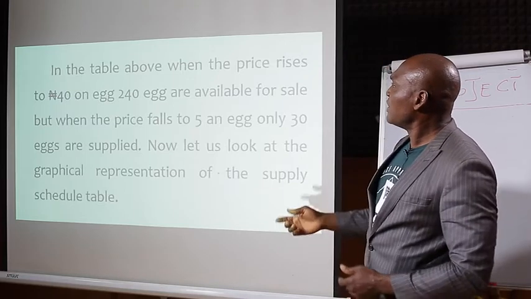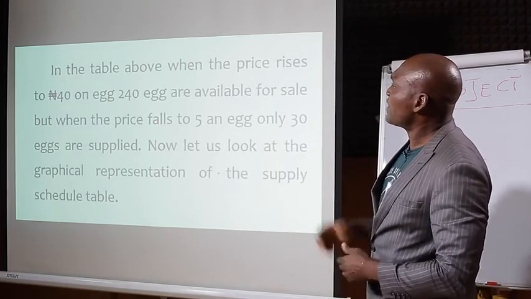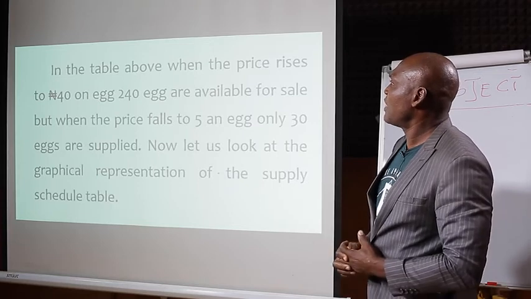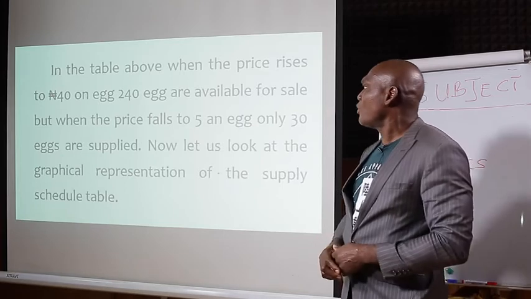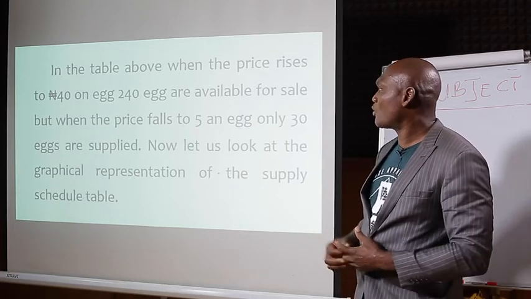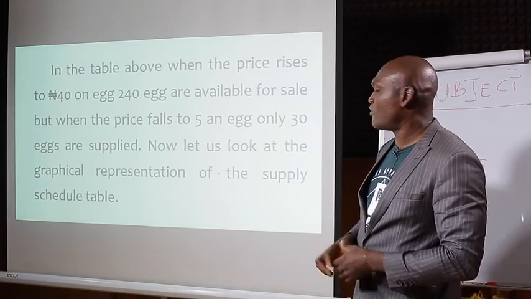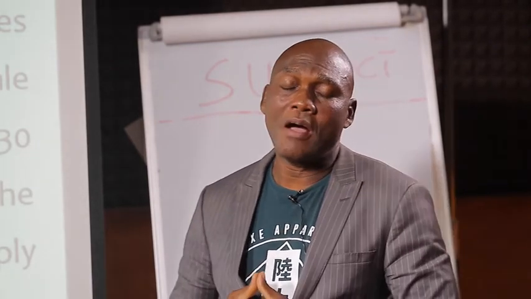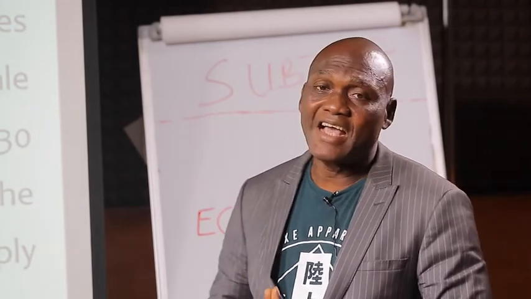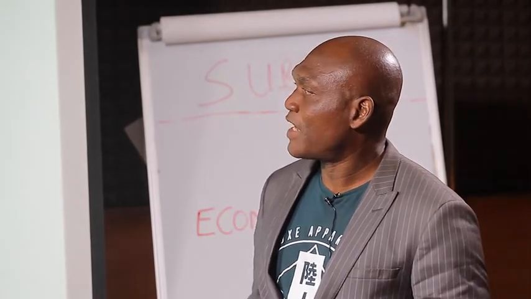Just as we said, in the table above, when the price rises to 40 naira an egg, 240x are made available for sale. When the price falls to 5 naira an egg, only 30x are available for sale. That still signifies what we are saying, the law of supply, that says that more is supplied at a higher price than at a lower price. That is, the higher the price, the higher the supply, and the lower the price, the lower the quantity supplied.